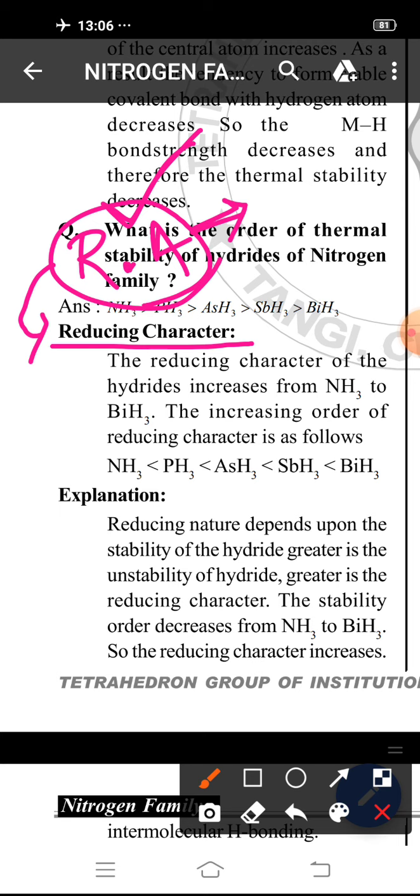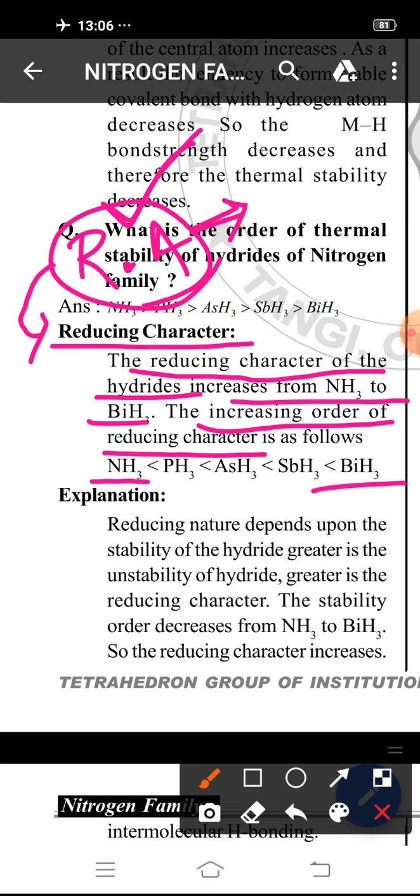So the reducing character of hydrides increases from NH3 to BiH3. The increasing order of reducing character is as follows: BiH3 is the highest reducing agent, then SbH3, then AsH3, then PH3, then NH3.